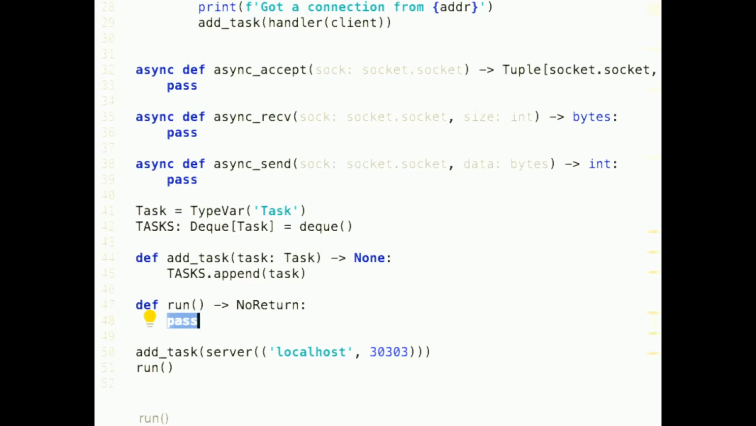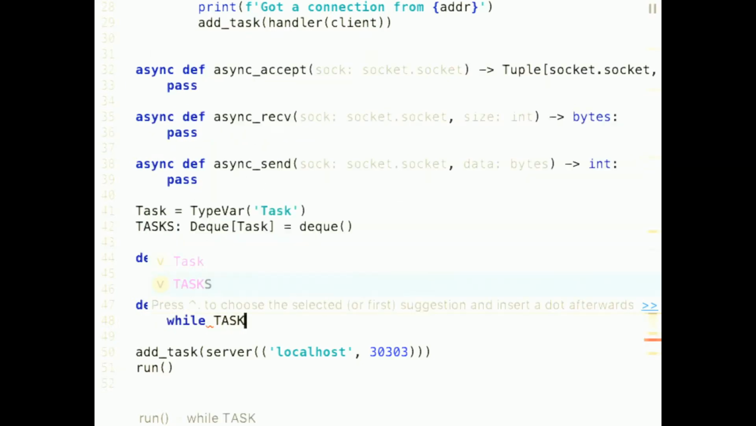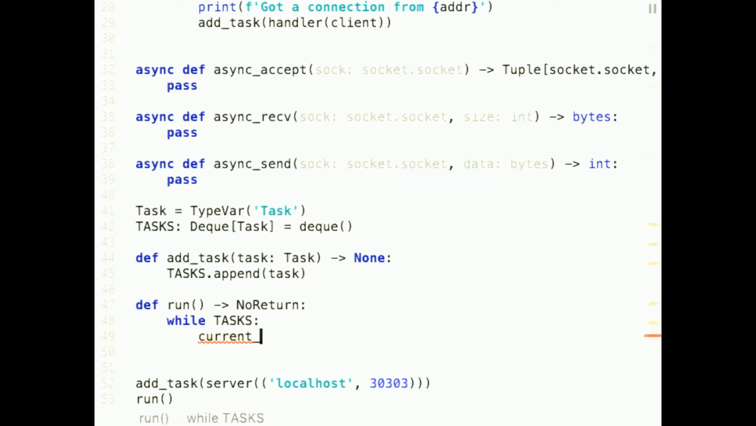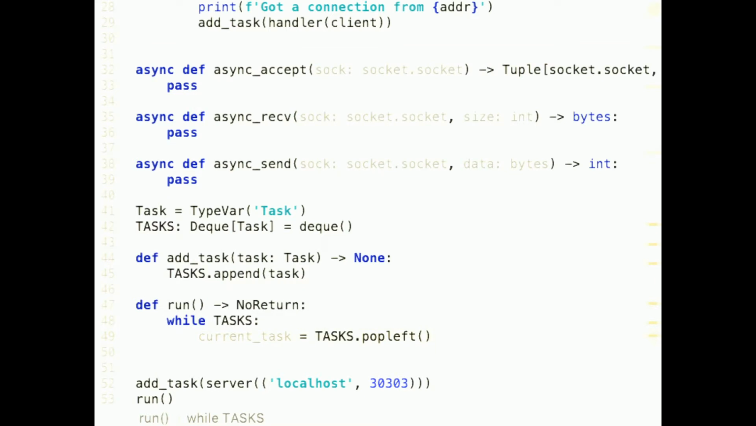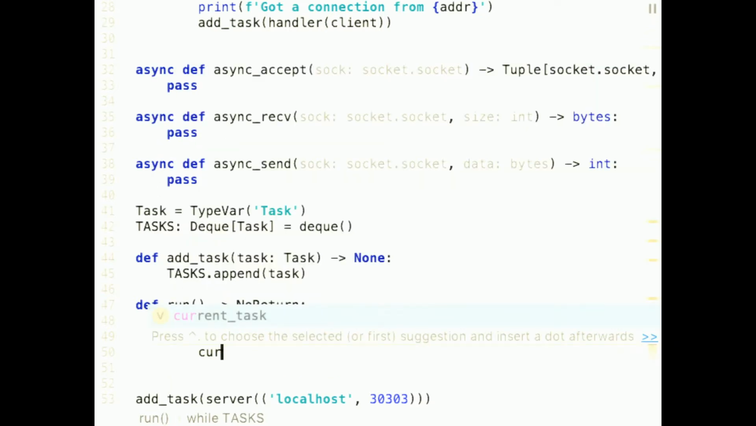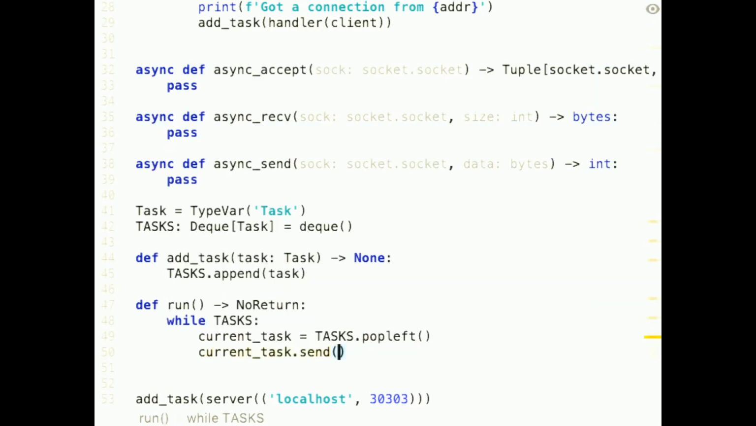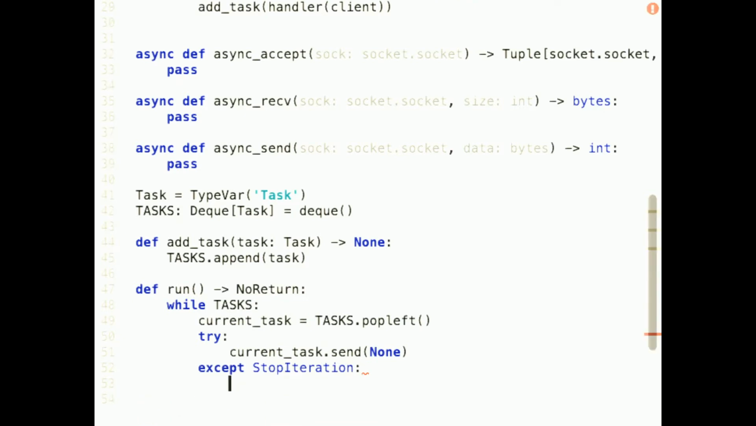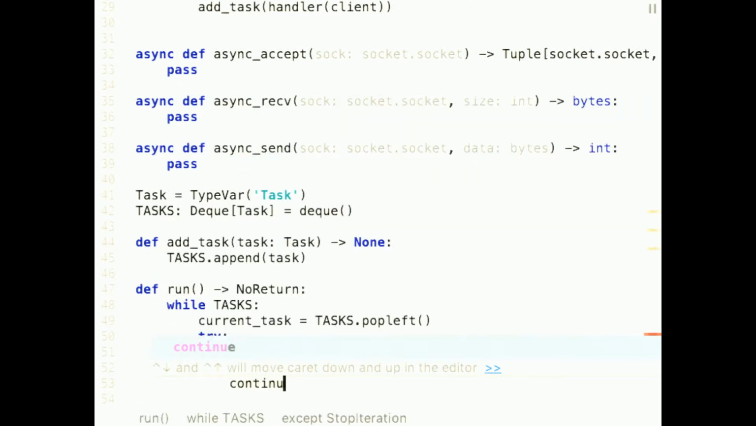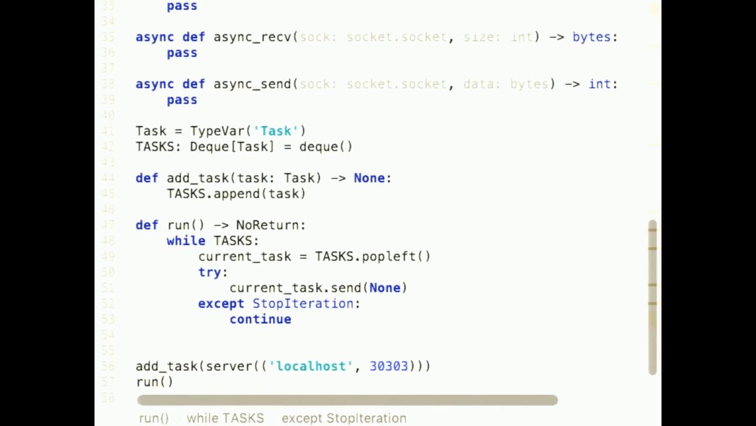And then in run, we will say while we have tasks, we will get the current task. So from the tasks, we pop left. So we add them at the right side and we pop them from the left side. And then you remember that we can call send on this to actually step it to the next step. So we send none. This could raise a StopIteration exception if the task is done. So we'll wrap that in a try except. And if we get an exception, we will just continue to the next task. So we have a way now to step our coroutines forward.